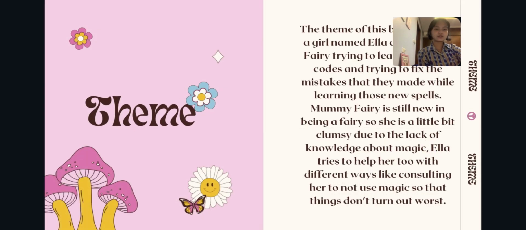Next is theme. The theme of this book is about a girl named Ella and Mummy Fairy trying to learn new spell codes and trying to fix the mistakes that they made while learning those new spells. Mummy Fairy is still new in being a fairy, so she's a little bit clumsy due to the lack of knowledge about magic. Ella tries to help her too in different ways, like advising her to not use magic so that things don't turn out worse.